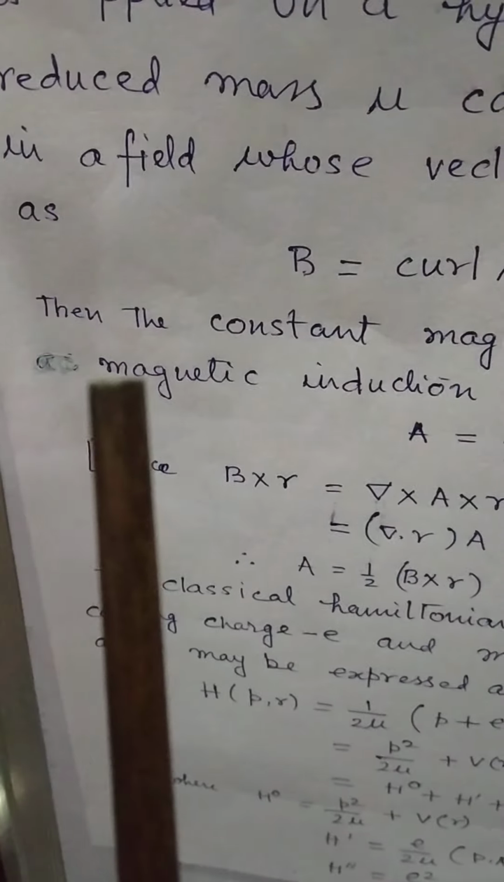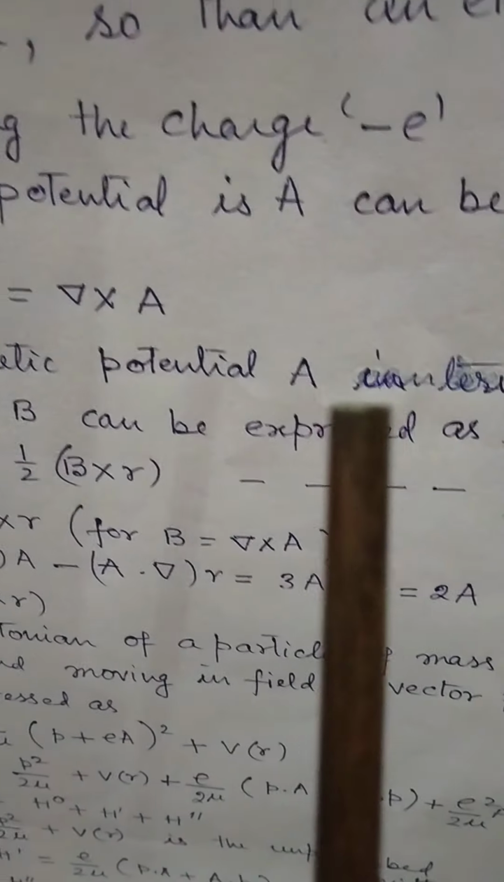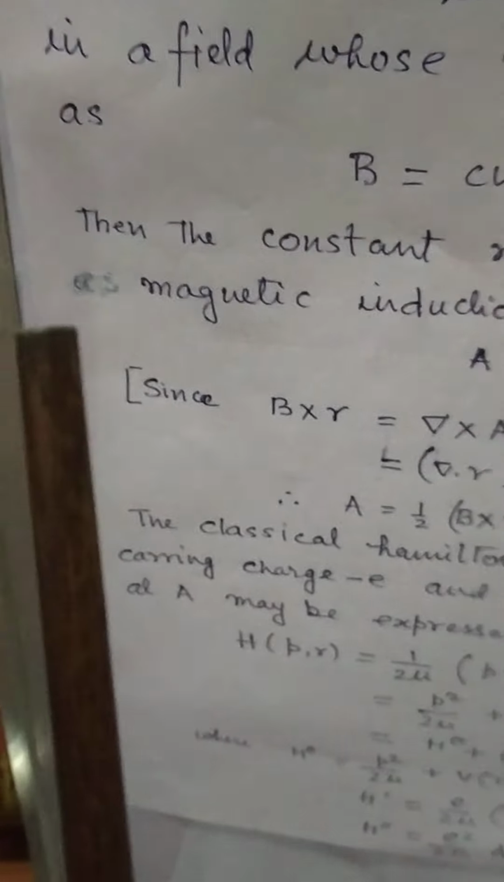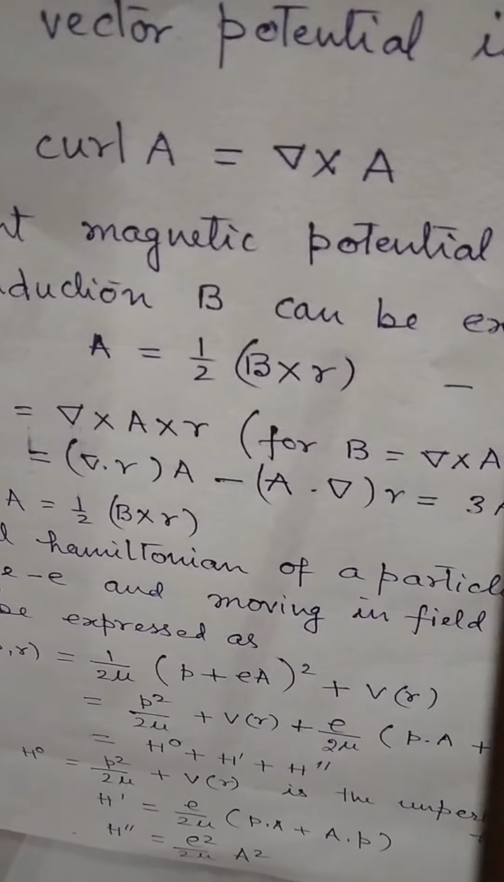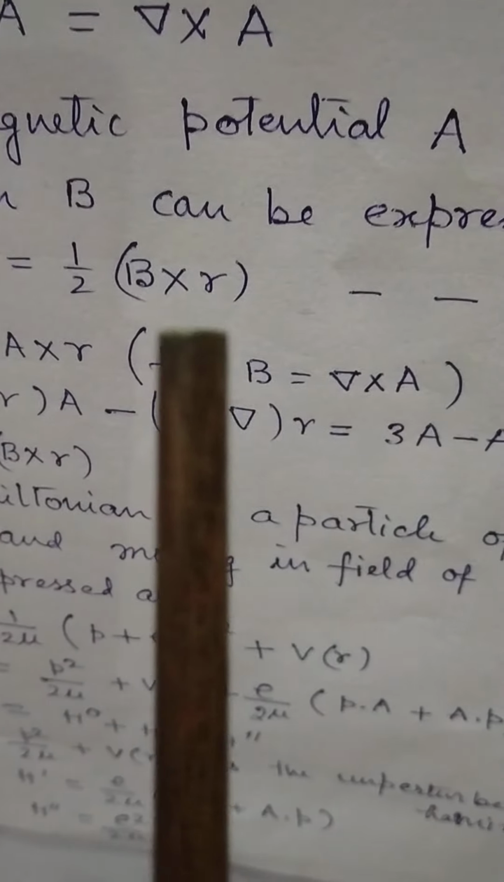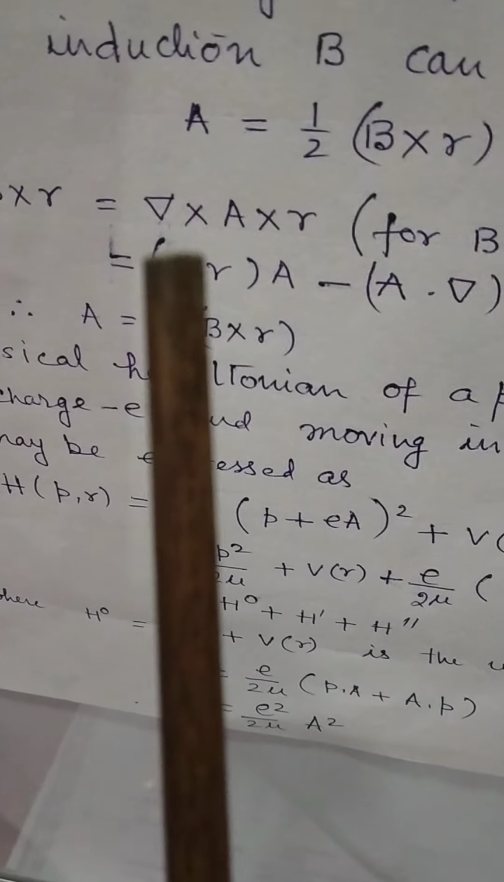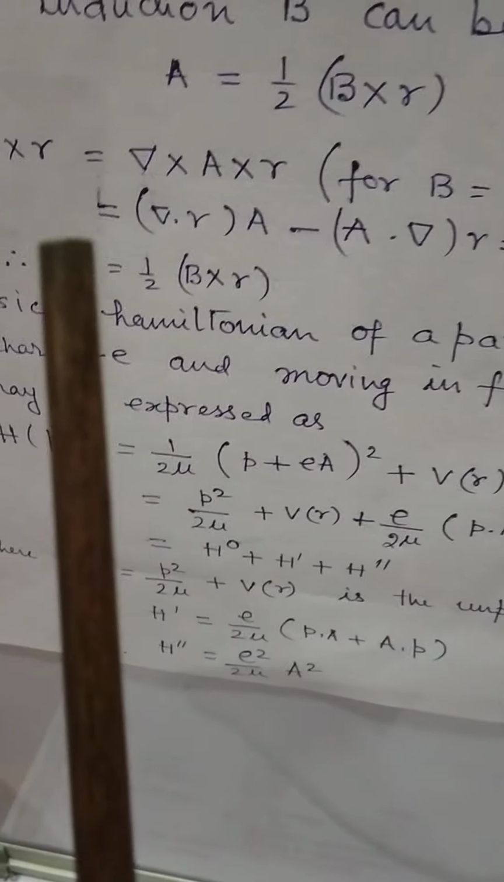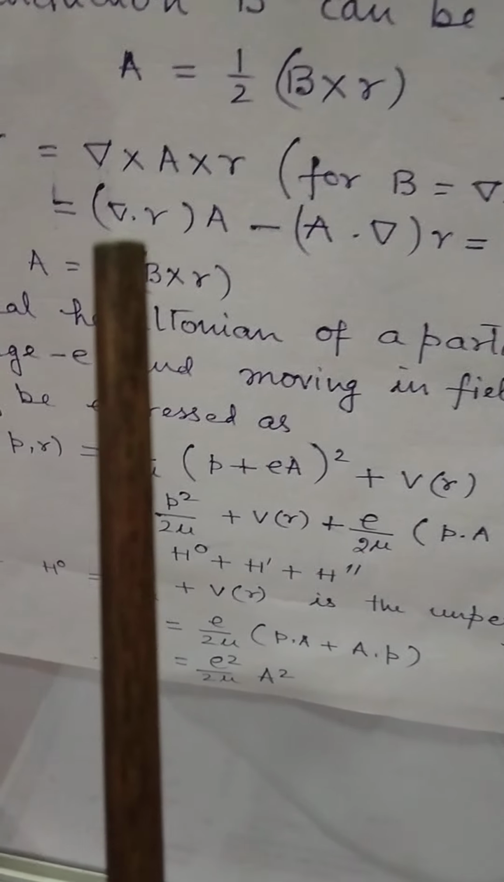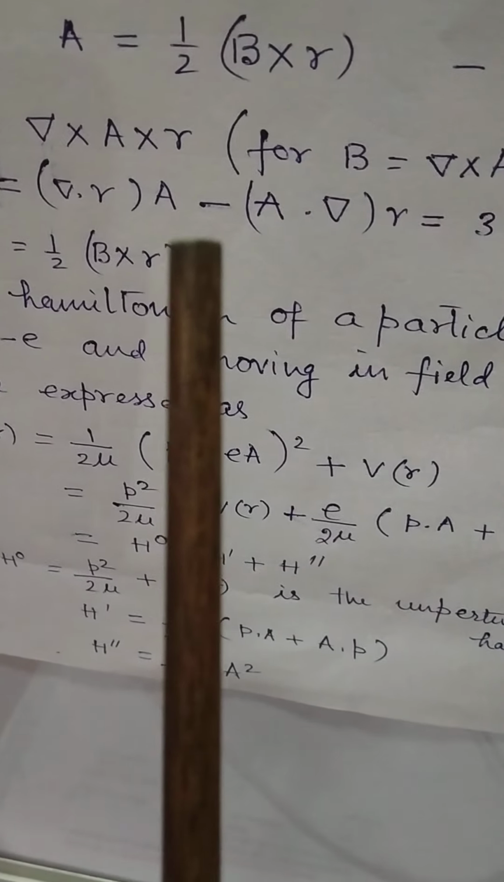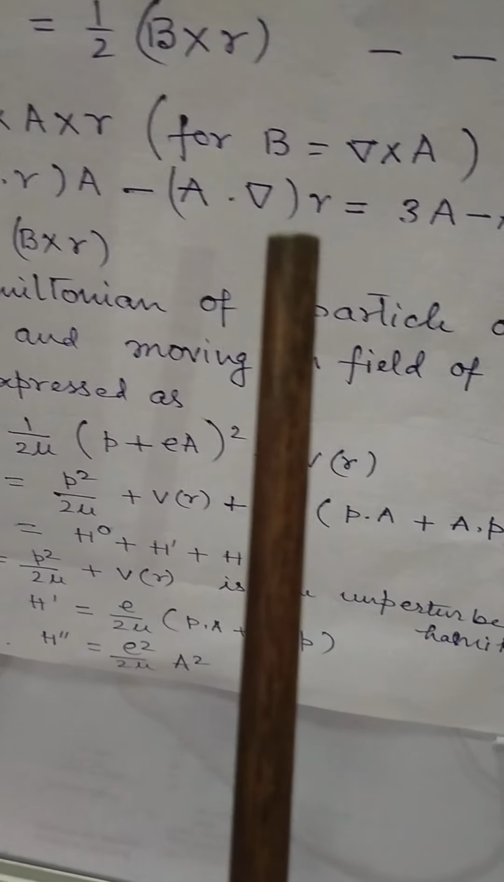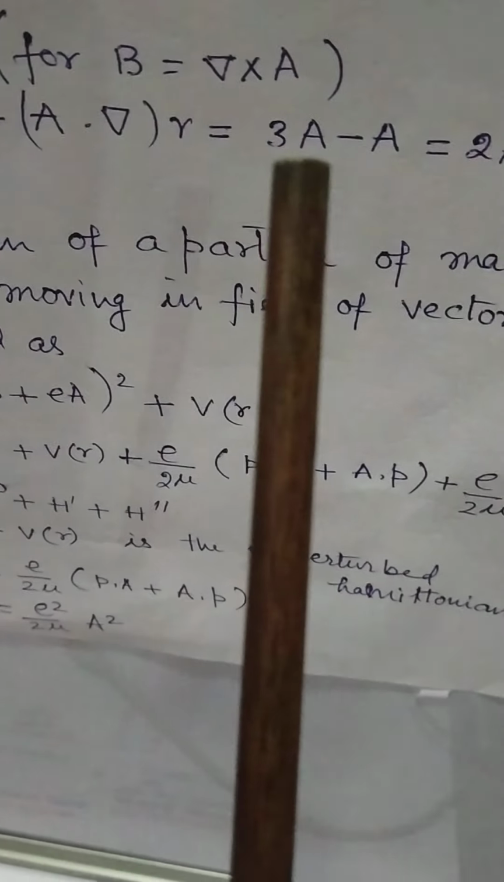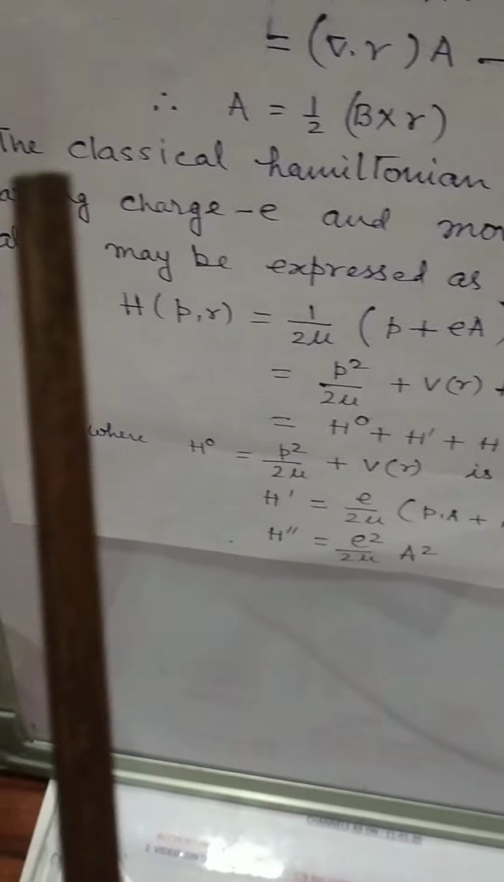Then the constant magnetic potential A in terms of the magnetic induction B can be written as A equal to half of B cross R. Let it be equation number 1. Now since B cross R equal to del cross A cross R for B equal to del cross A, this can be written as del dot R of A multiplied by A minus A dot del multiplied by R equal to twice A. Now A equal to half of B cross R.